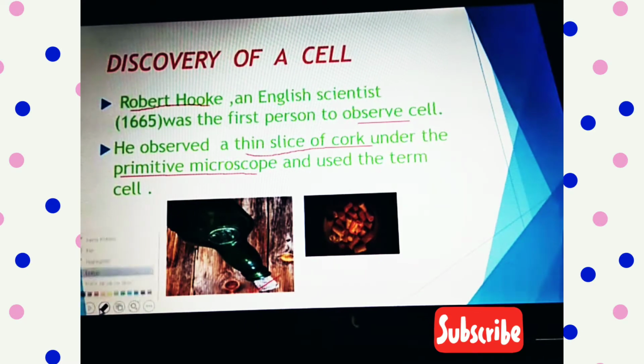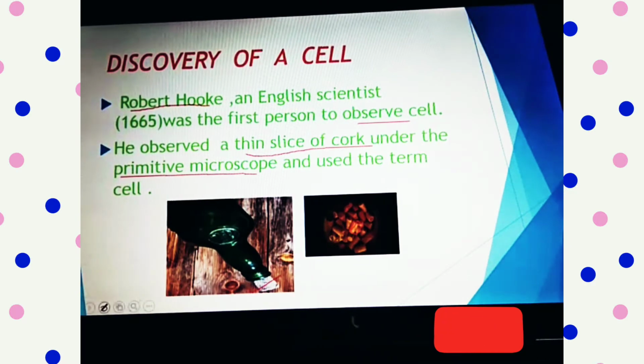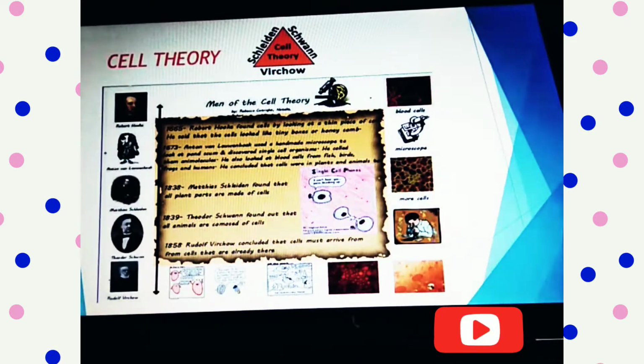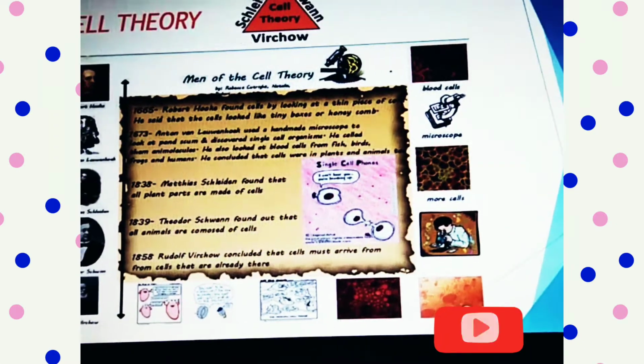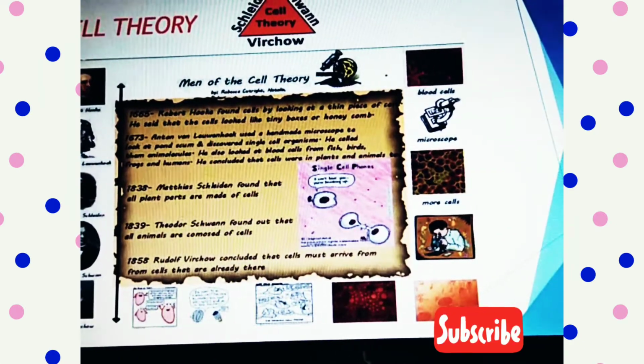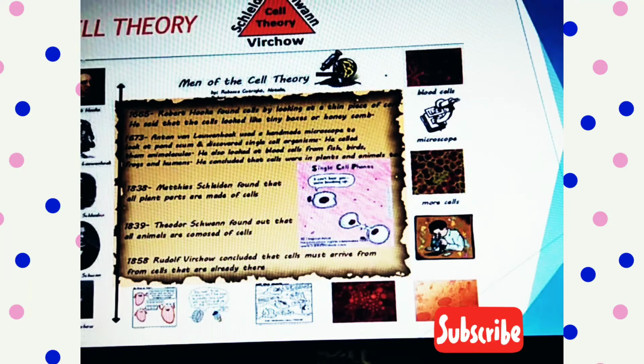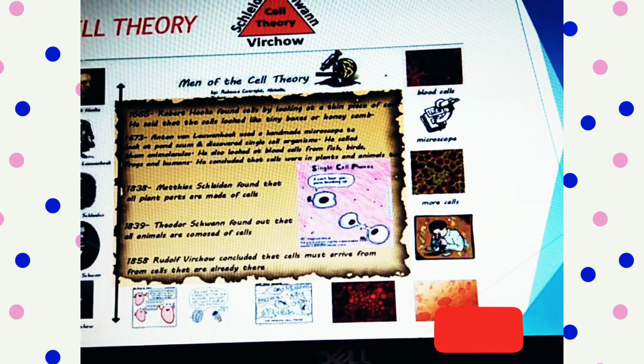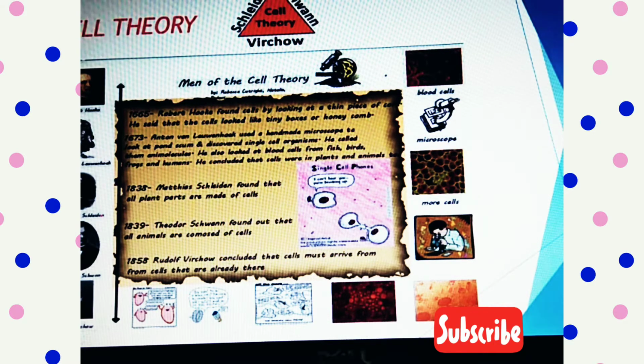Let's move on to a different slide. Robert Hooke observed cells which were so tiny and closely and tightly packed that he initially referred to them as a honeycomb. What is a honeycomb? The place where the wasps or the honeybees reside.